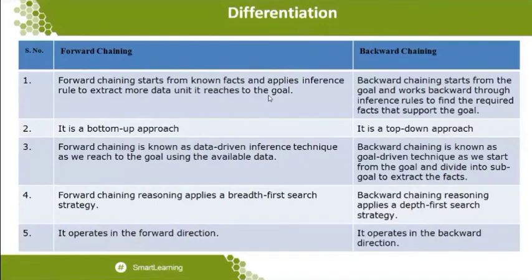And other general things are common: it operates in the forward direction or in the backward direction. But make it very clear that if you are traveling from known facts towards a goal, that is called forward chaining. If you are at the goal and want to conclude whether the goal is right, then you travel from the goal towards different sub goals, extracting the facts and coming to the conclusion. That process is called backward chaining.